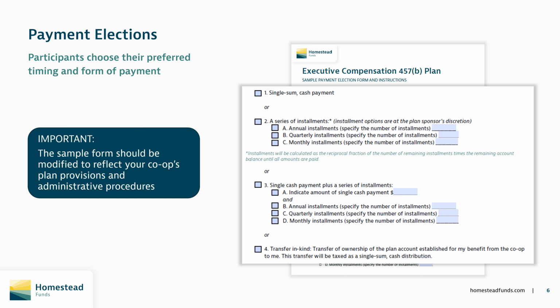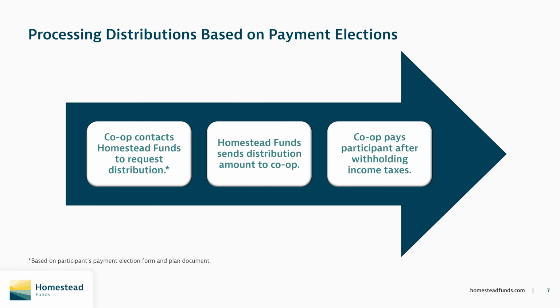Once the participant decides to separate and completes or has on file a valid signed and dated payment election, the distribution process begins. The first step is to contact Homestead and request a distribution or to set up a series of distributions based on the payment election form. This requires the co-op to complete and sign distribution paperwork to confirm the details of the request.